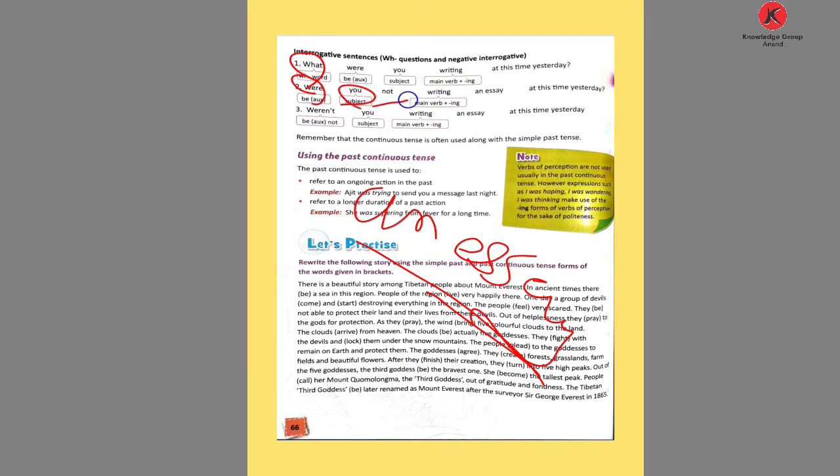Were you not writing an essay at this time yesterday? Yes or no. If using the short form of were and not, weren't you writing an essay at this time yesterday? That is the structure of the interrogative sentence.